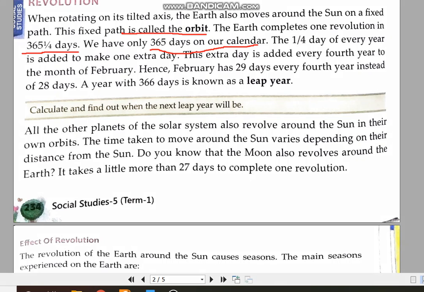Earth takes 365 and 1 by 4 days, but on our calendar we are having only 365 days. And 1 by 4th day is equal to 6 hours. That means total number of hours in a day are 24, and if we divide 24 by 4, we will get 6 hours.